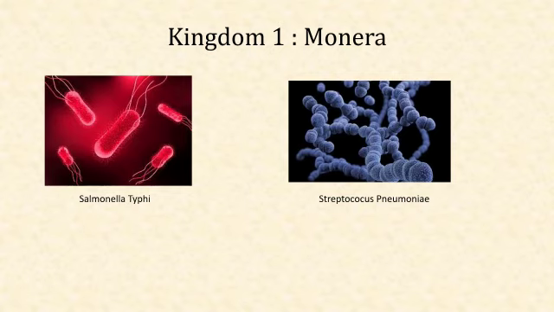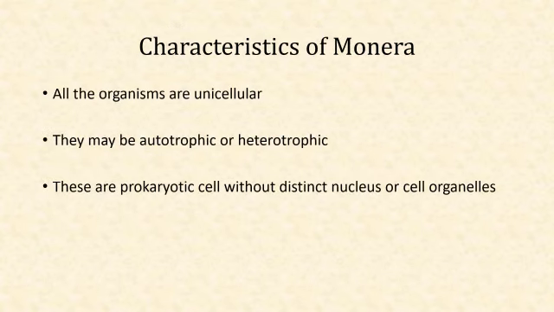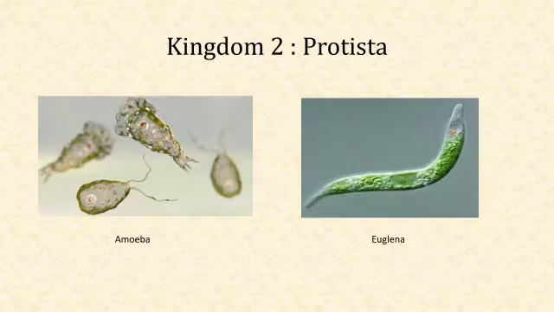First is kingdom Monera, and here are some examples of kingdom Monera. Let us study characteristics of kingdom Monera. All the organisms are unicellular. They may be autotrophic or heterotrophic in nature. These are prokaryotic cells without distinct nucleus or cell organelles. All types of bacteria and blue-green algae are included in the kingdom Monera. Kingdom Protista: amoeba, euglena, and paramecium are some examples of kingdom Protista.